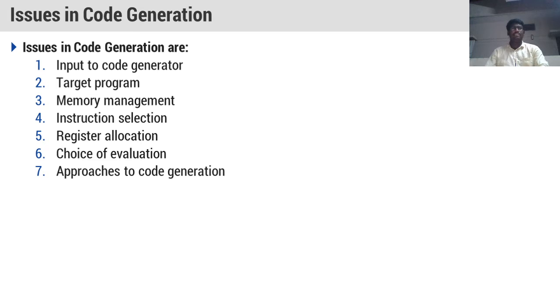All these are the things we are going to discuss now. These are called the issues in the code generation program.